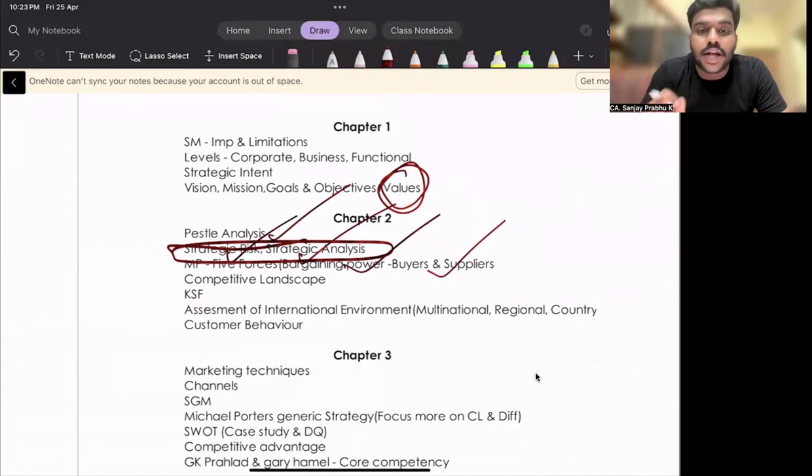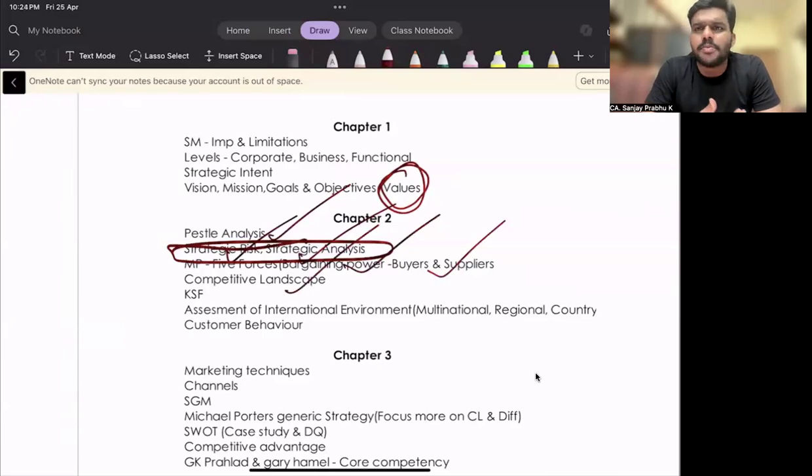Please do that question so that you will have confidence if at all they're asking a question from this particular topic. Then competitive landscape. Obviously, this question has not been tested for the past 3 to 4 attempts. And moreover, you can see the same question in 1 or 2 MTPs, also past MTP. So I guess there will be a question from competitive landscape.